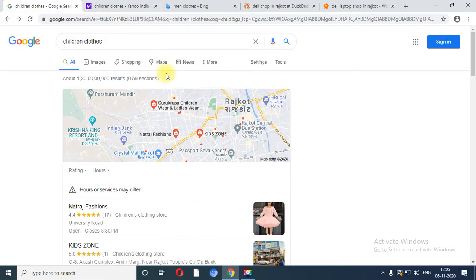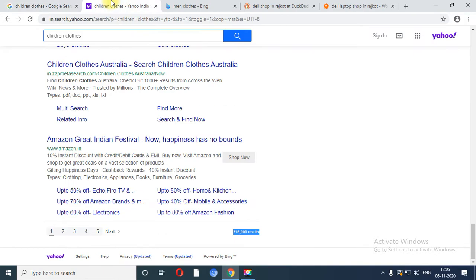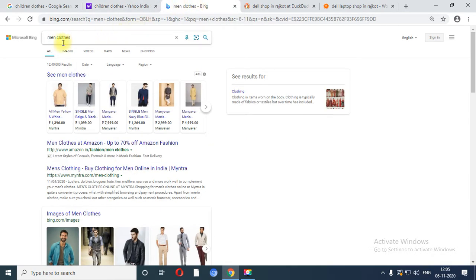In Google you are having the results after the search box, but in Yahoo you are having results in the next button, or we can say with the pages of this particular search engine. Next search engine is called Bing search engine.